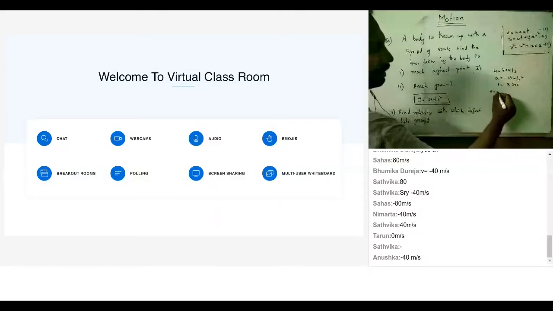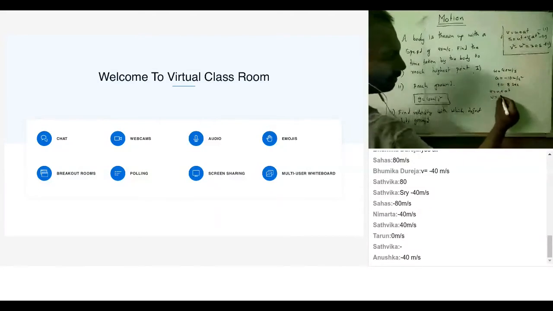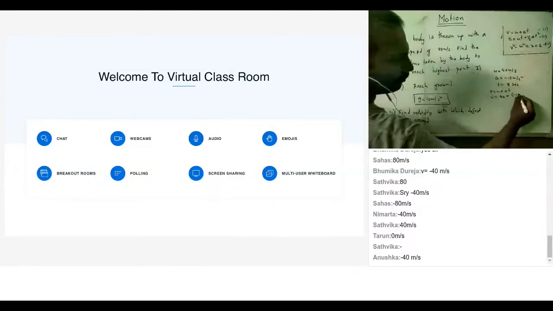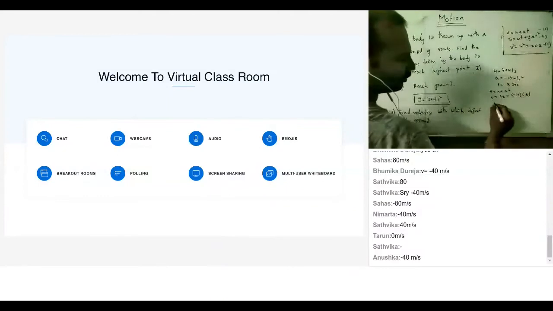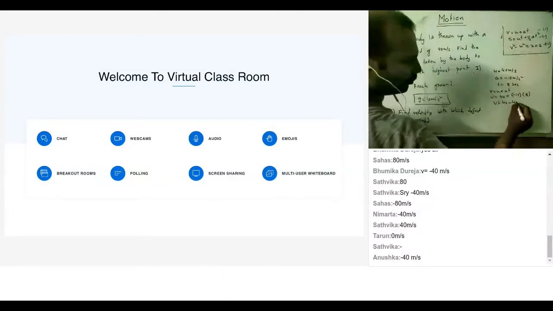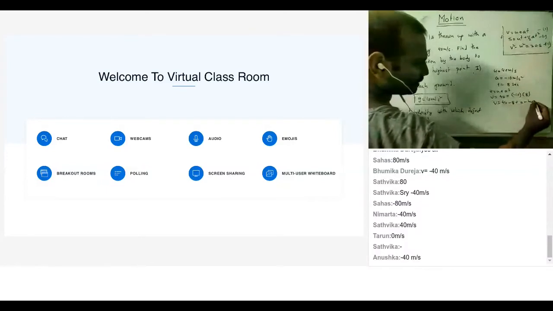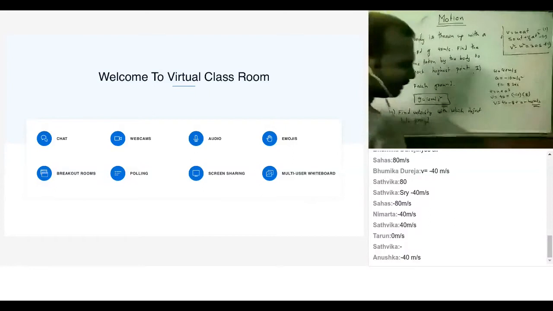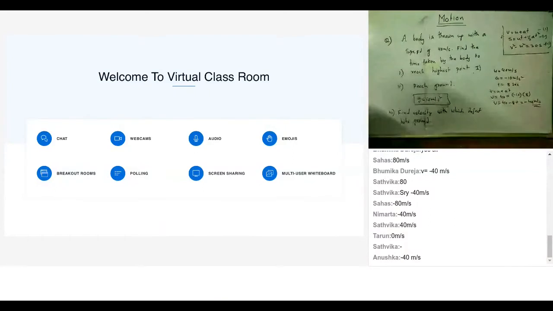So I'll use the formula v equal to u plus at. So v equal to, u is how much? 40, plus a is minus 10, into t. So v equal to 40 minus 80. What will be the answer? Minus 40 meter per second, right? So the answer is minus 40 meter per second, as most of you got it.